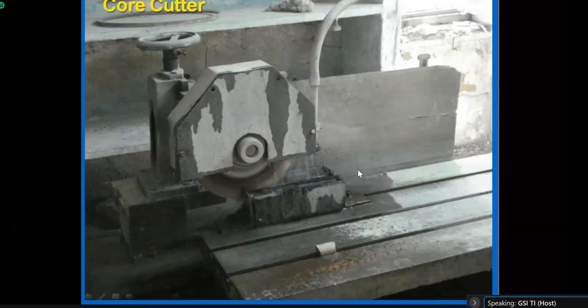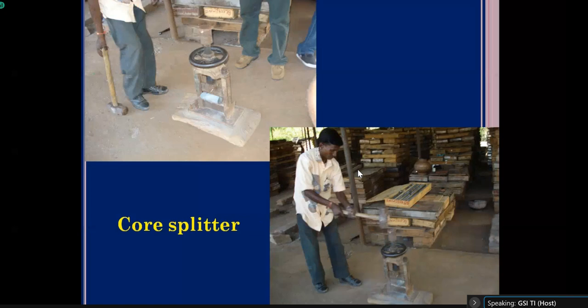So after defining the sample length in the core boxes, we have to cut. For cutting purpose, we can use this core cutter, or you can use this core splitter. So for splitting purpose, we can use these two instruments. One is called core cutter and the other is called core splitter.